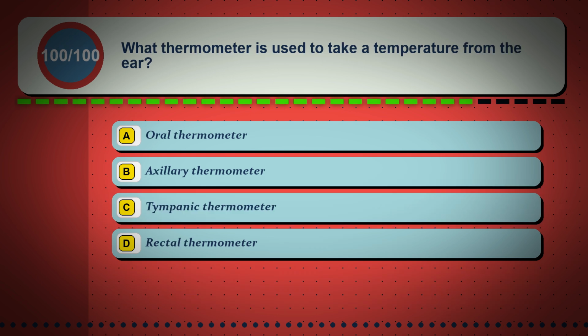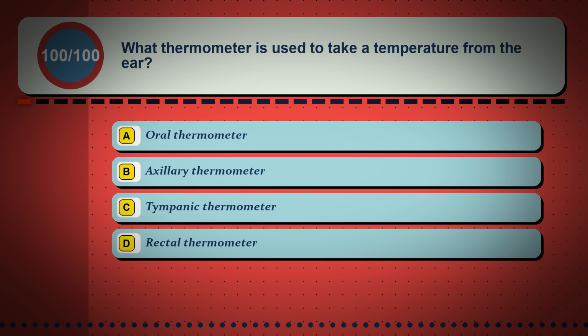Question 100. What thermometer is used to take a temperature from the ear? Option A, oral thermometer. Option B, axillary thermometer. Option C, tympanic thermometer. Option D, rectal thermometer.